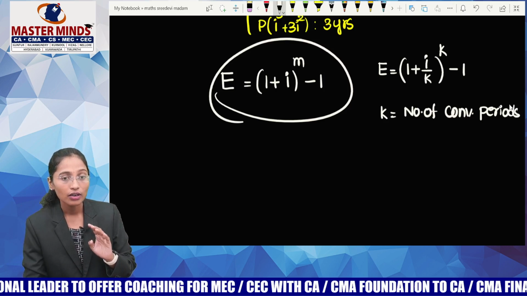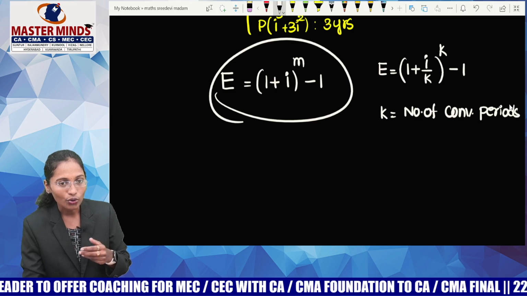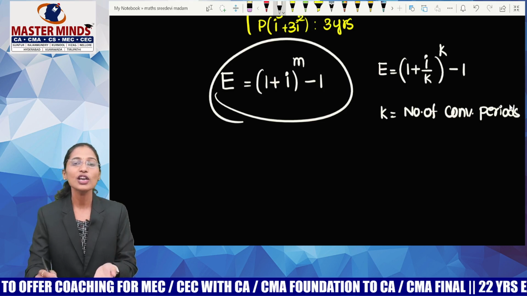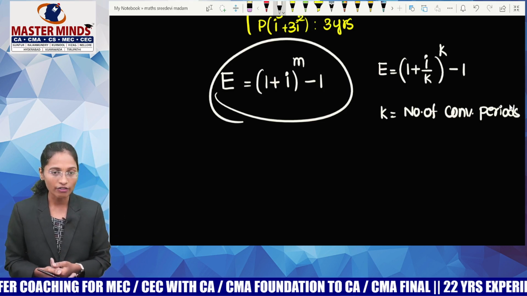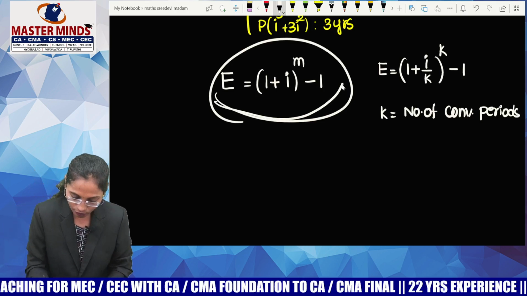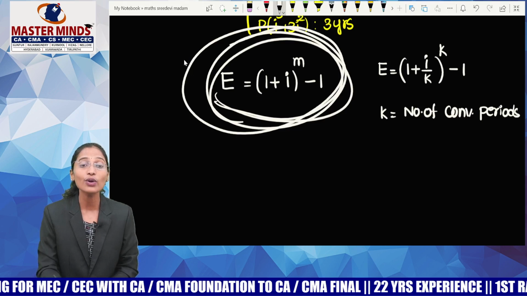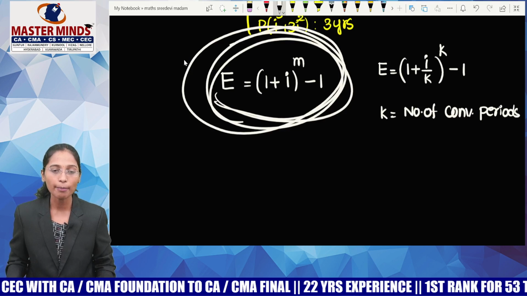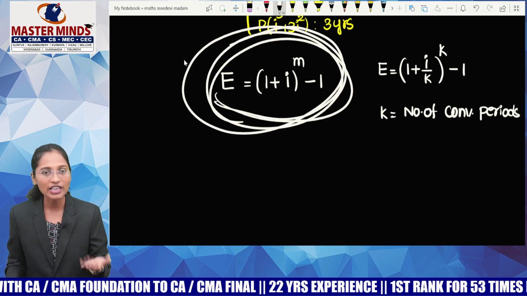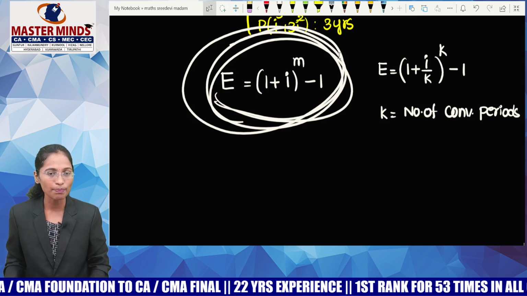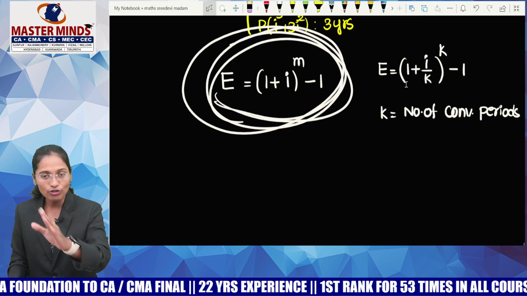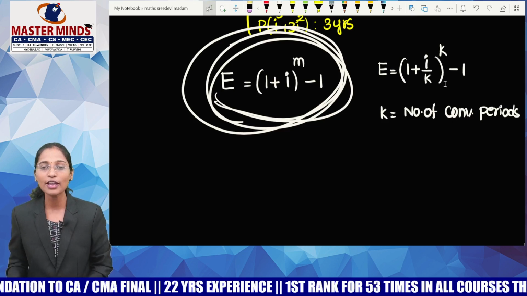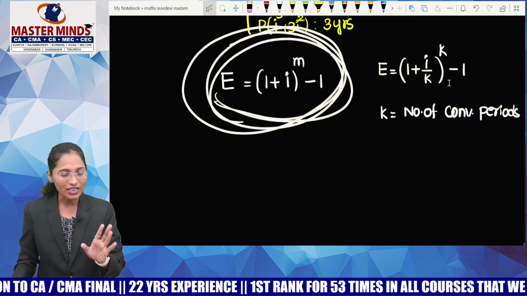Quarterly, 4. Half yearly, 2. Daily, 365. So, I'll replace k with whatever number of conversion periods I have. But follow this formula. If they ask you to write down the formula, you just need to write (1 plus I) whole power m minus 1 or (1 plus I) whole power n minus 1, where n is the number of conversion periods. Okay. But I will use this formula E equals (1 plus I by k) whole power k minus 1, guys.